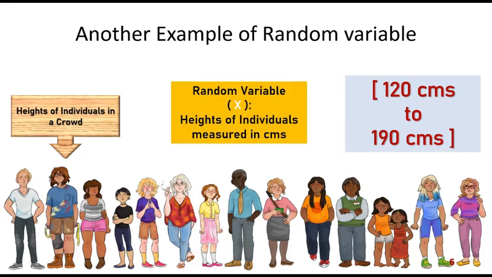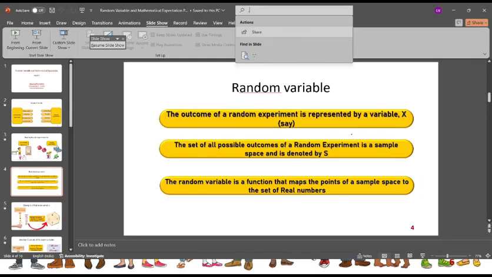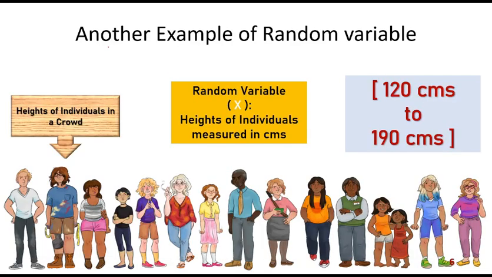You may find that the person with the shortest height, probably this particular small child, has a height of around 120 centimeters, and the tallest person of the group, I think this one, has a height of around 190 centimeters. That means in the entire group, the heights of the individuals lie between 120 centimeters and 190 centimeters.